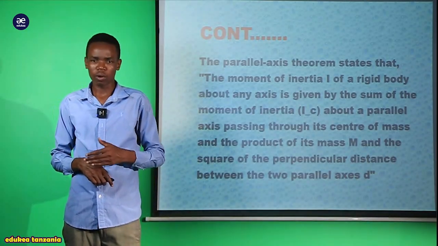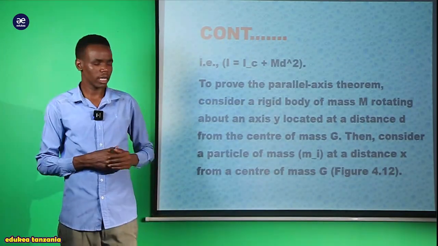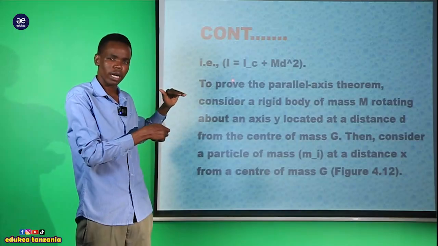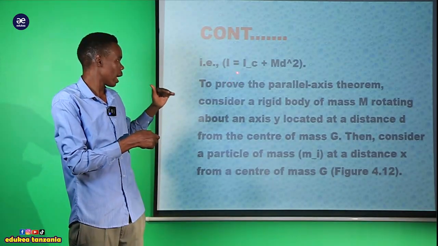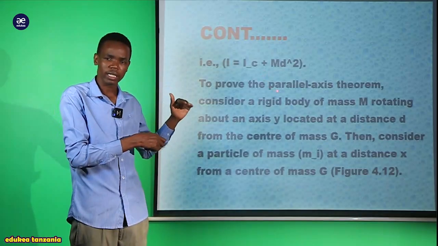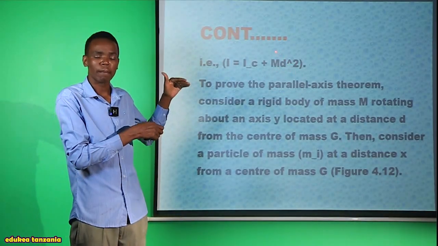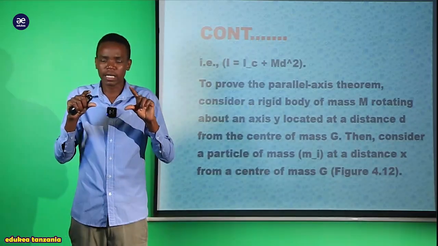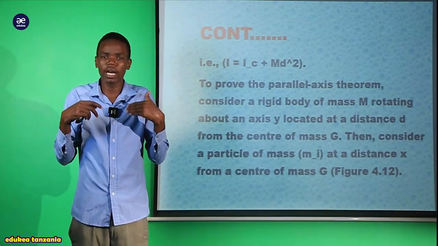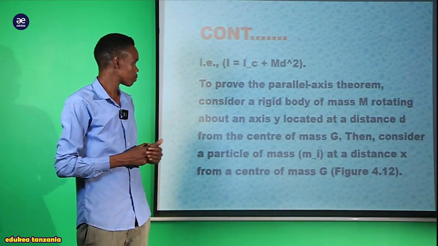That is what our law says. As we see in our demonstration here, the moment of inertia through an axis must be equal to the moment of inertia through the center, plus the product of the mass and the square of the perpendicular distance between any two parallel axes. That is what our law says.